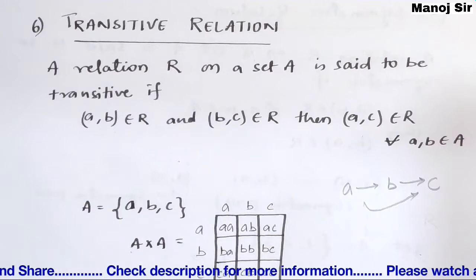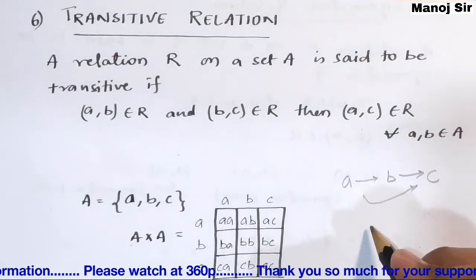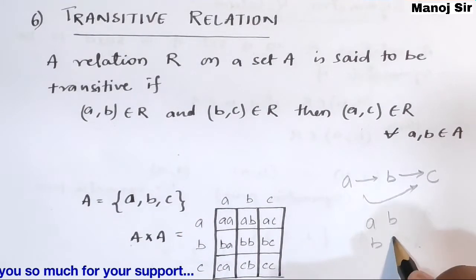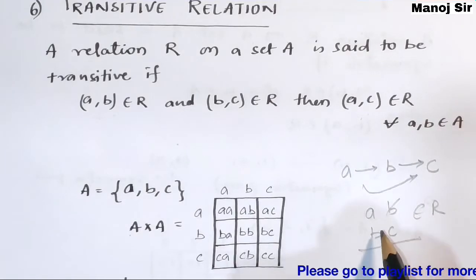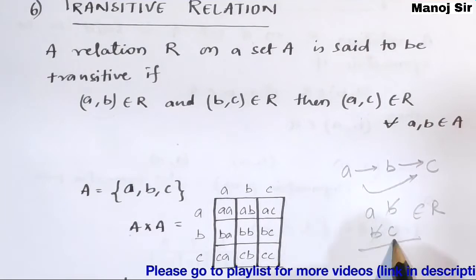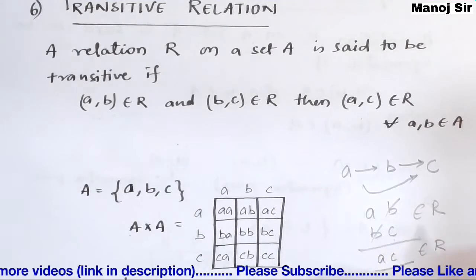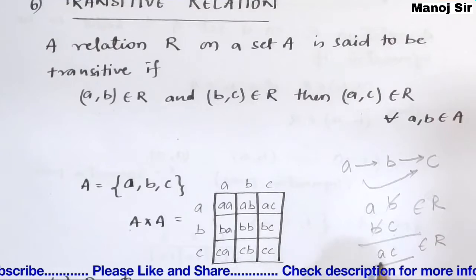Now we will take one example. Like you have (a, b), and also (b, c). These two are part of the relation. Then what we need to do is simply cancel b. You will be left with a and c, and this also must be present in that relation. That is, (a, c) must also be present in that relation in this order.